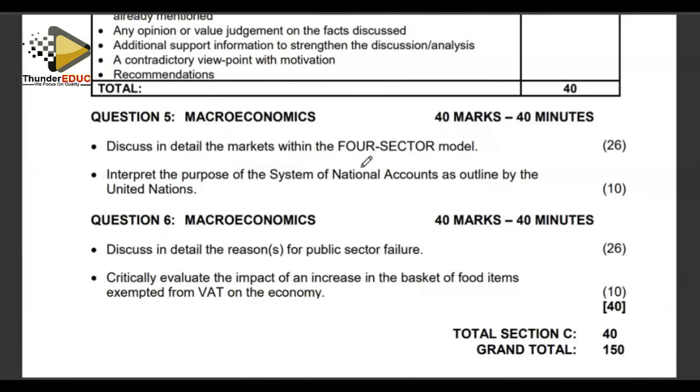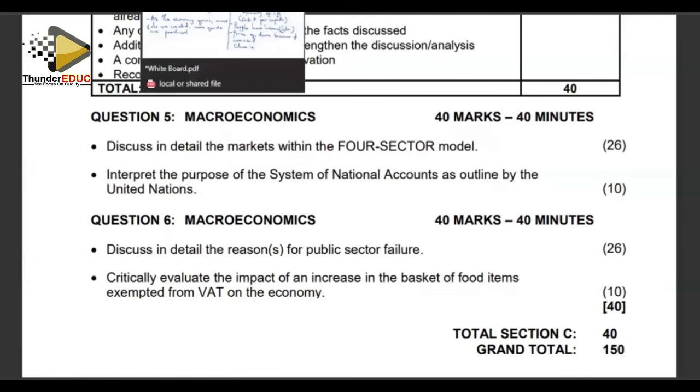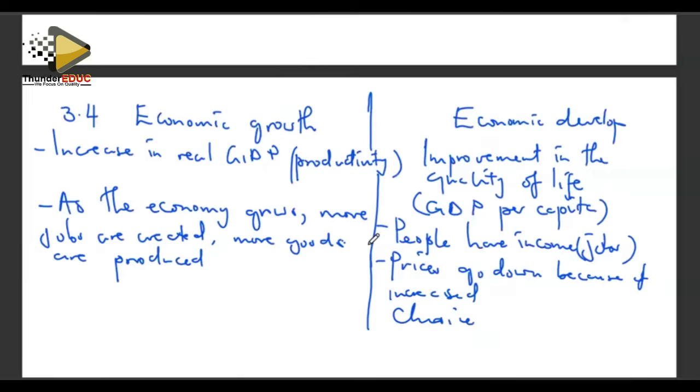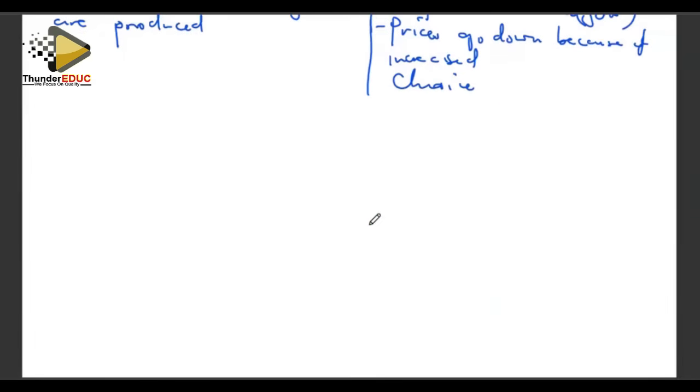Right, this is question number 5. It talks about the four-sector model. We want to discuss in detail the markets.